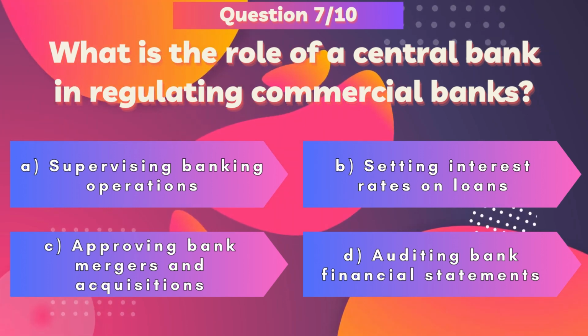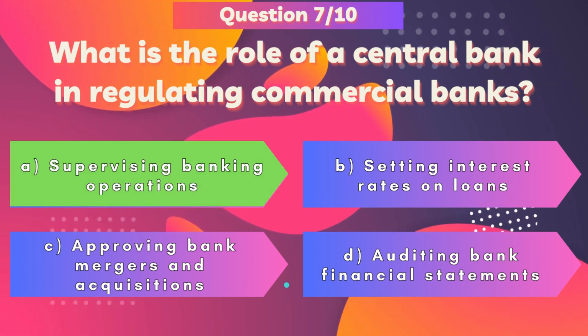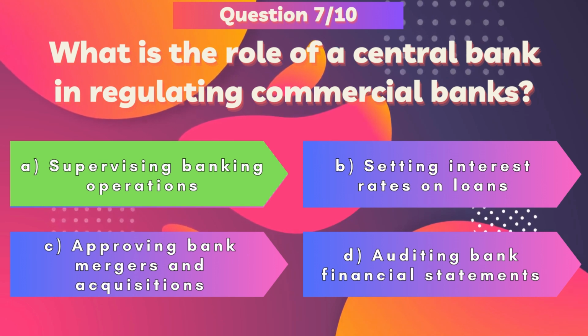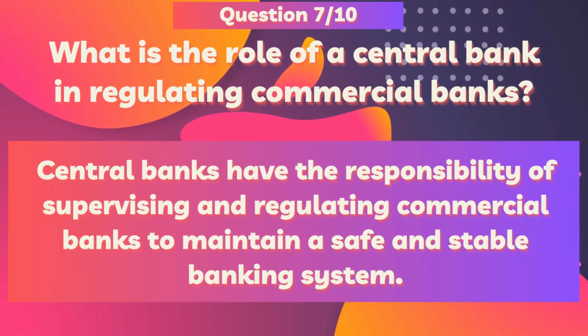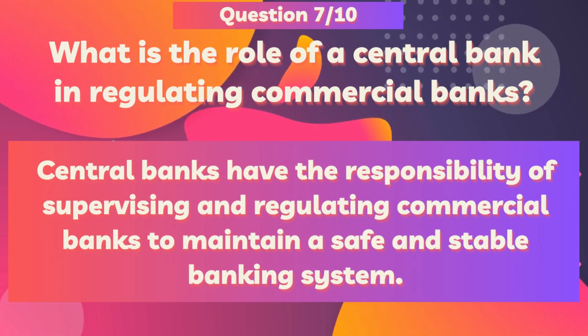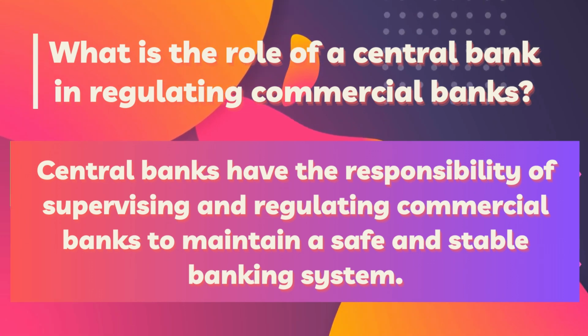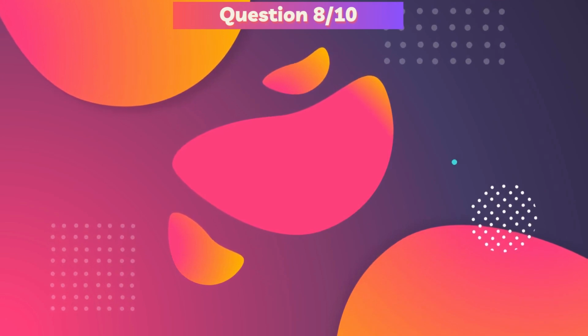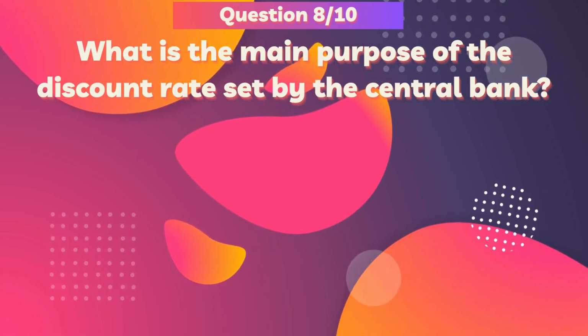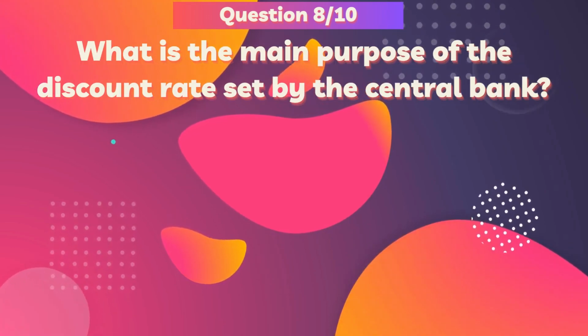Great job. The correct answer is A. Supervising banking operations. Central banks have the responsibility of supervising and regulating commercial banks to maintain a safe and stable banking system. Time for the next question. What is the main purpose of the discount rate set by the central bank?